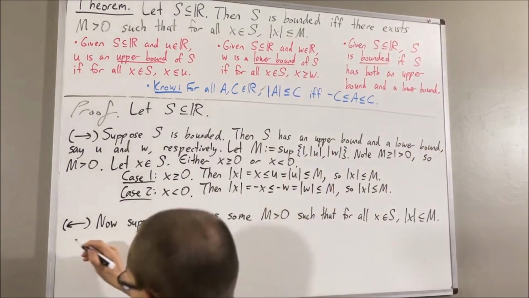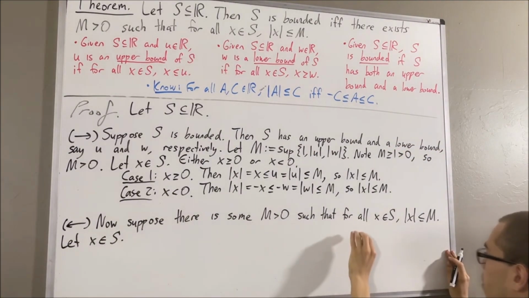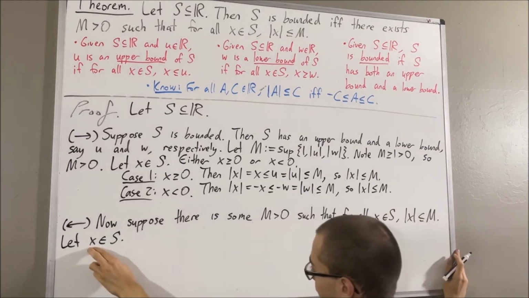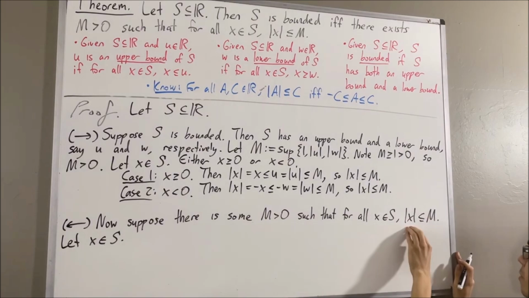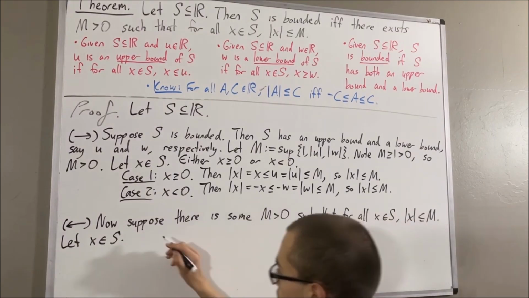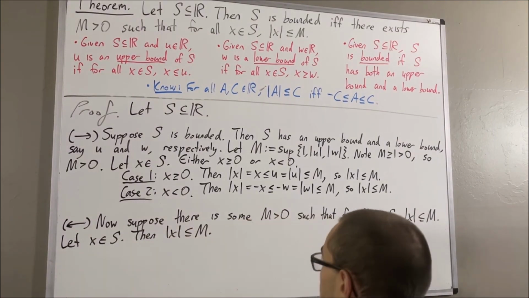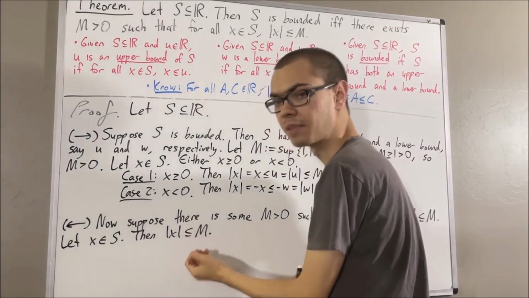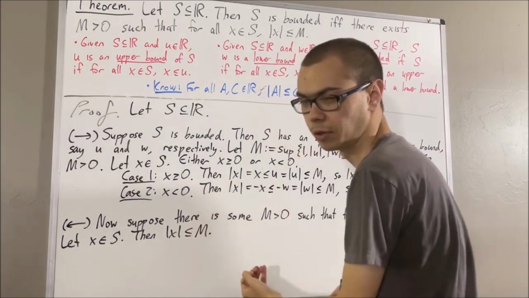Call it x. Well, since this is true for every element in s, it must be true for x. Therefore, the absolute value of x is less than or equal to m. But then, we can apply this fact to obtain that the negative of m is less than or equal to x is less than or equal to m.